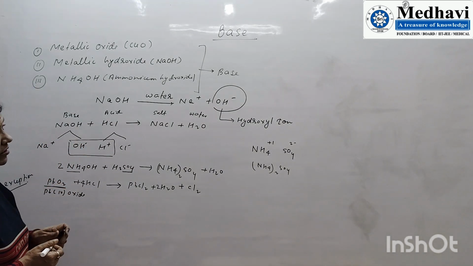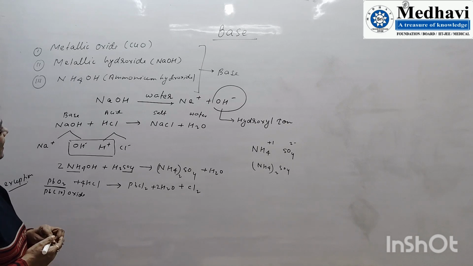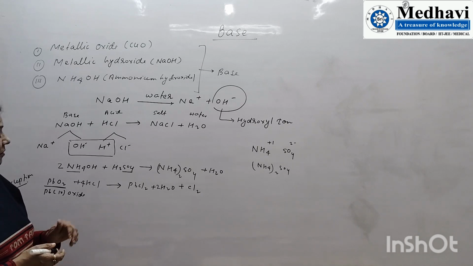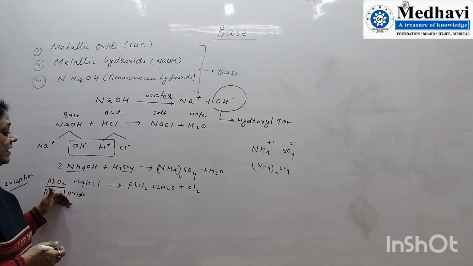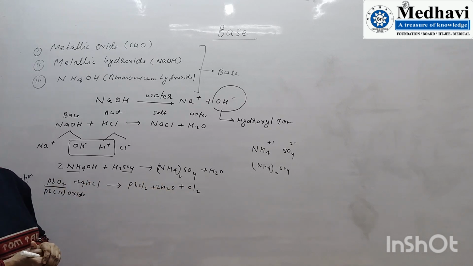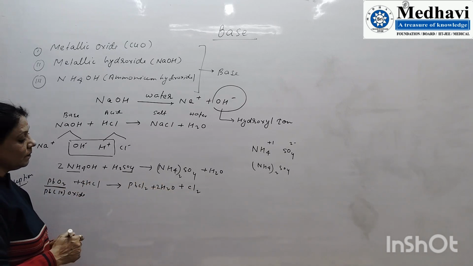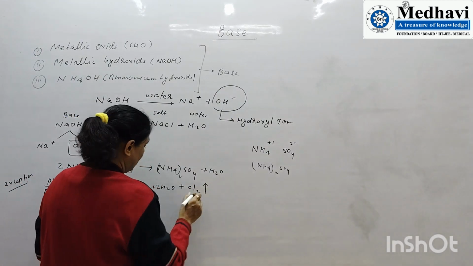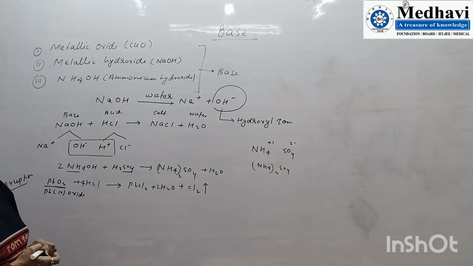This is an exceptional point. You must remember that metallic oxides are bases, but lead 4 oxide is not kept in the category of bases because it gives chlorine gas as a product along with salt and water.